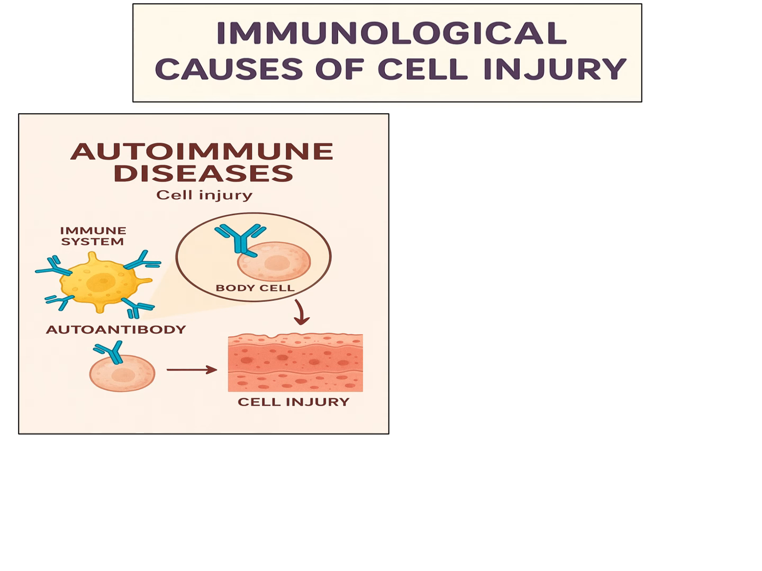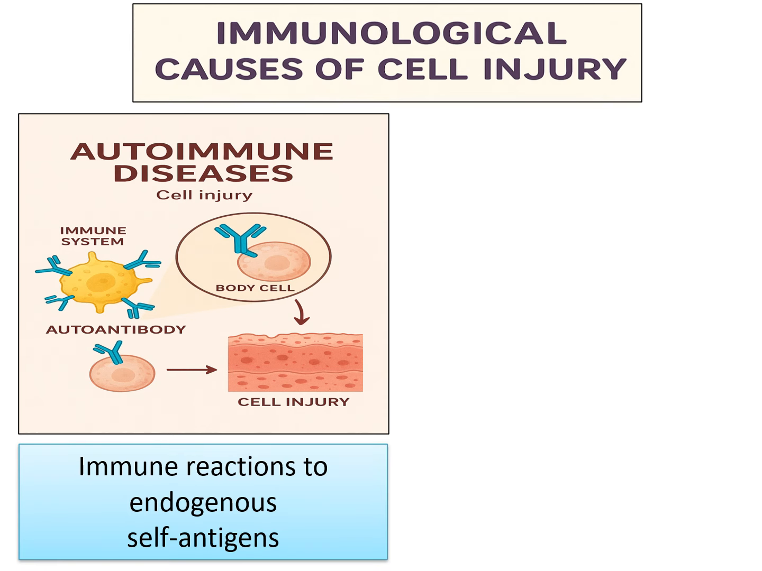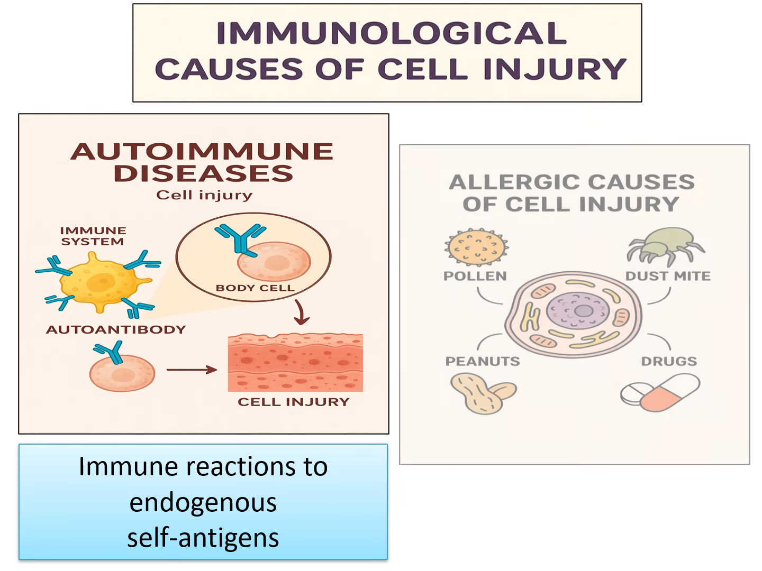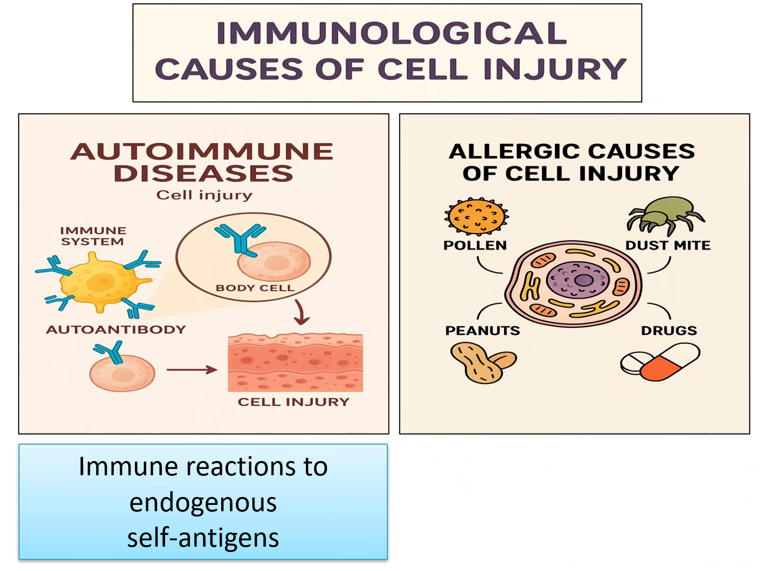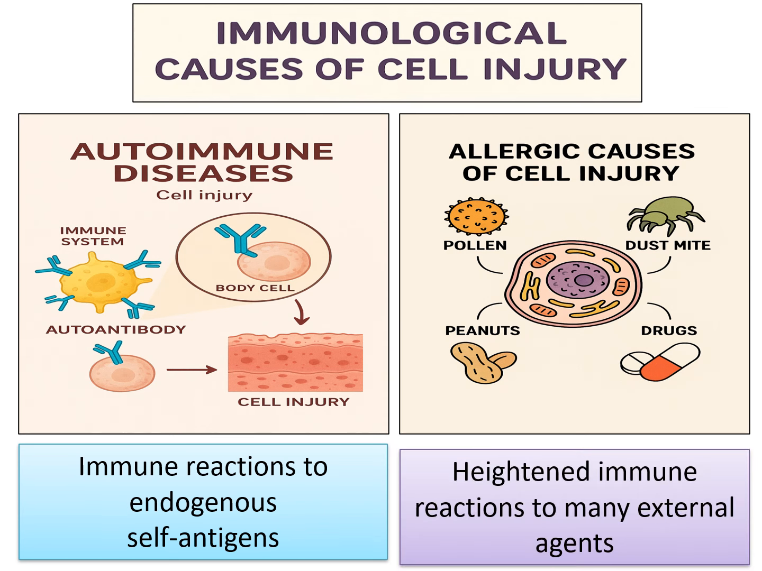The examples of autoimmune diseases are SLE, rheumatoid arthritis, Hashimoto's thyroiditis, myasthenia gravis, and the list is so big. So in this, what happens? There are immune reactions to endogenous self antigens. Another immunological cause of cell injury is allergic responses. Some people will be allergic to pollen, dust mite, drugs, peanuts. In these people there are heightened immune reactions to many external agents.